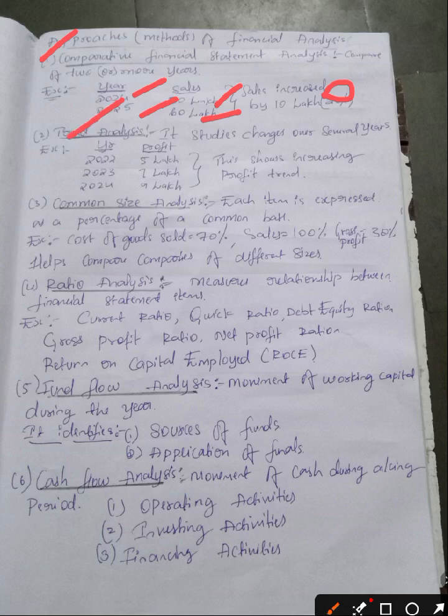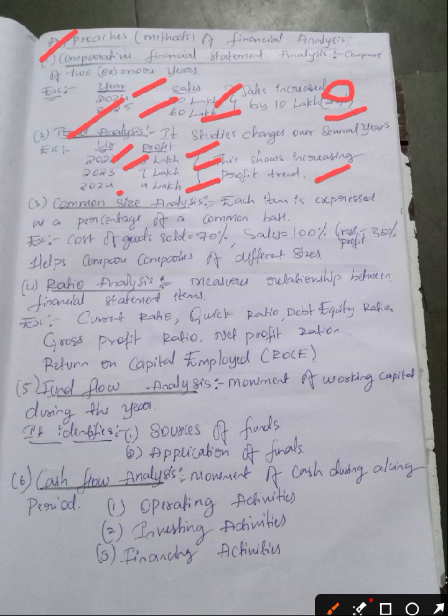Trend analysis. What is this trend analysis? It studies changes over several years. For example, 2022, 23, and 24. Here, if you see profit, in 2022 it is 5 lakh, in 2023 it is 7 lakh, and in 2024 it is 9 lakh. This shows an increase in profit. We will call this trend analysis. Okay, I am going to explain two problems on comparative statement, trend analysis, and common size also. Please listen carefully, then you can score very good marks.